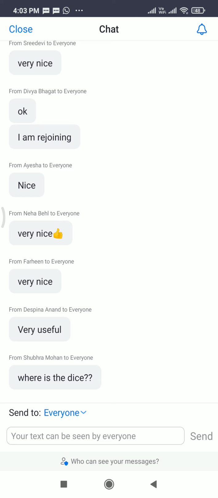One of the teachers has said, please suggest how to write on the whiteboard, because with a mouse it is very difficult. Is there any other option? If you have a writing pad or a stylus pen, and if you have a touch screen laptop or a tab, then you can use the stylus or the writing pad to write on the whiteboard. Or if you don't want to use the mouse, then click on the place wherever you want to write and start typing.